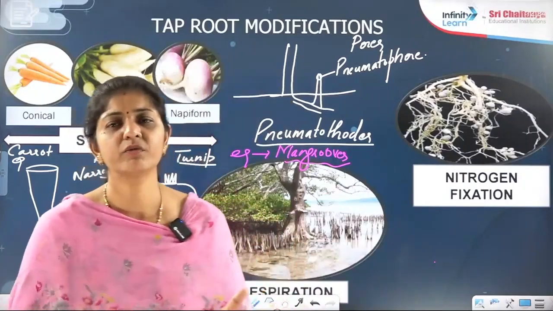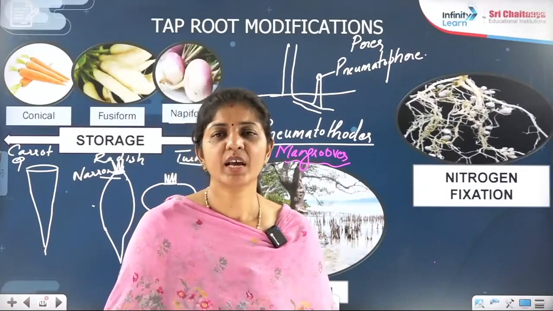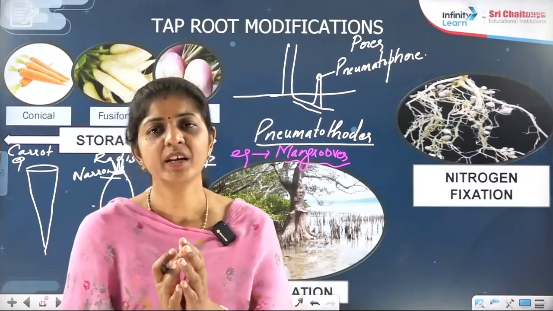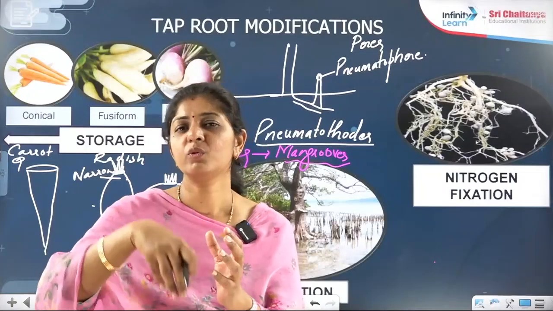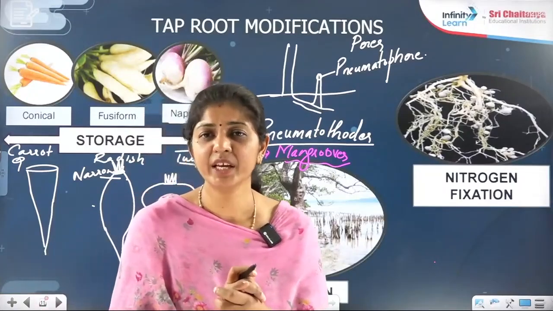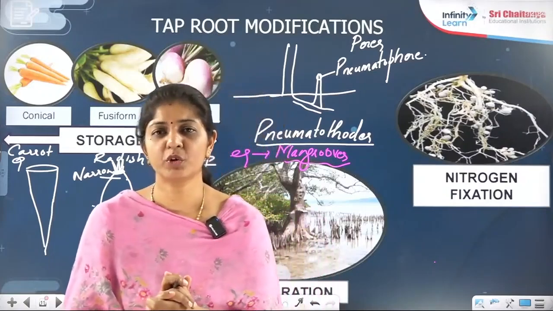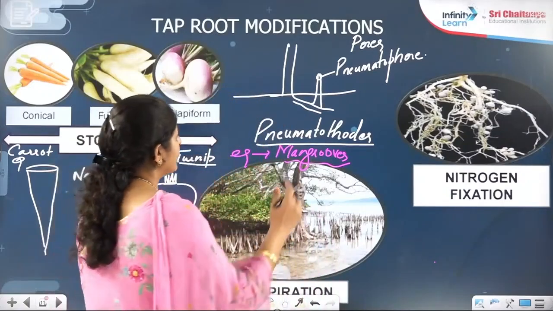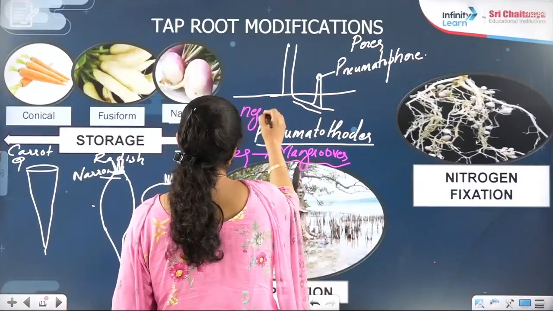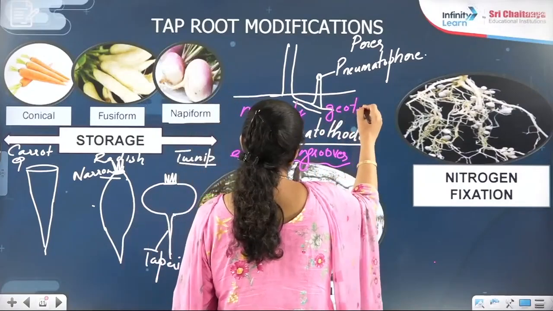Mangroves are a category of plants which grow in marshy or swampy areas, having water and soil in equal amounts, right? So for the root, it becomes very tough to remain under the ground. They start growing upward. Can I say now they become negatively geotropic? I discussed in the beginning that roots are positively geotropic, but here these thorns are what? Negatively geotropic.